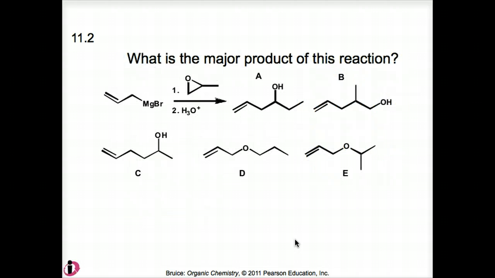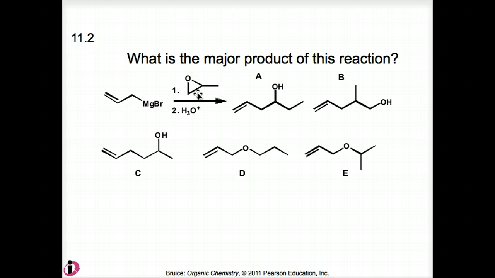See what you think the answer is before proceeding. What is the major product of this reaction? So take a look at it. Again, this one also is a two-step process. And looking at this, we see we already have a Grignard reagent right here as a reactant because of the magnesium bromide. So we would expect this to be a very nucleophilic carbon.